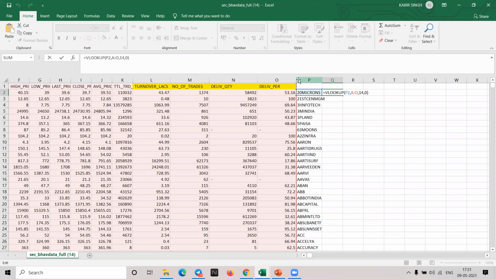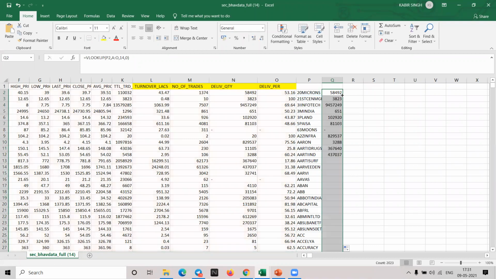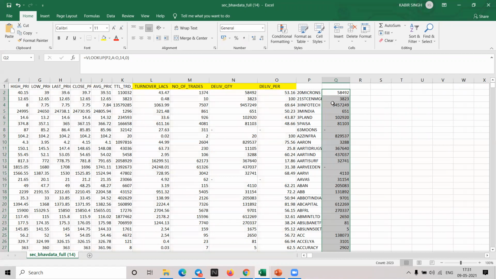Here, simply copy all the names in the P column, and in the Q column, paste that formula which I have just given in the group. You directly get this, and then you have to double click here. For all stocks, it will automatically show. Right, so this is one thing.